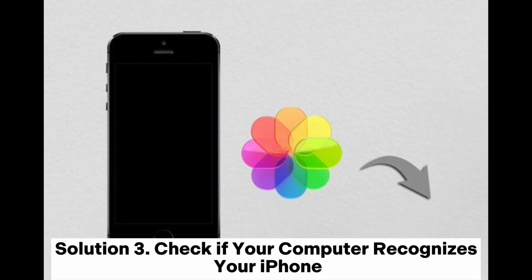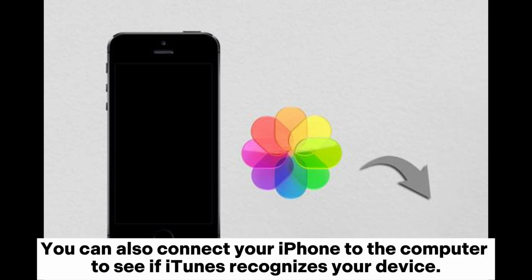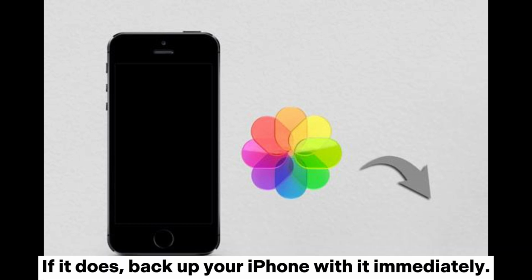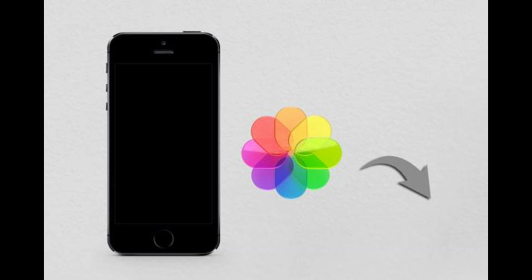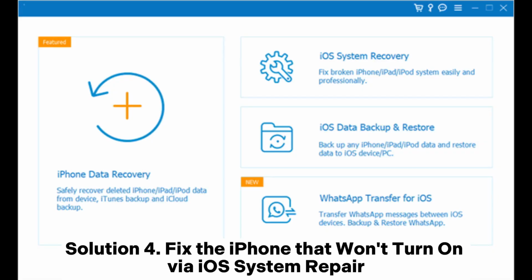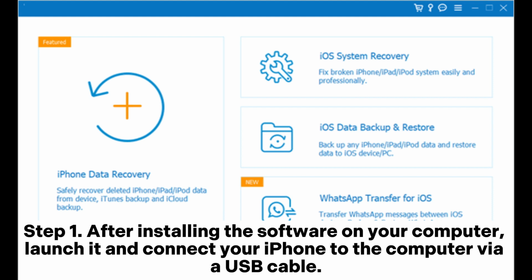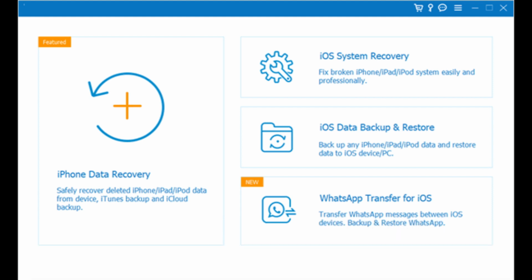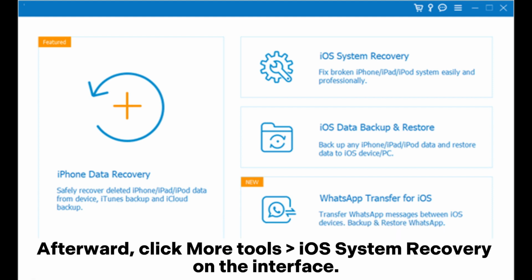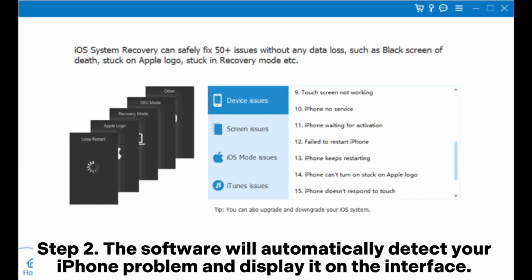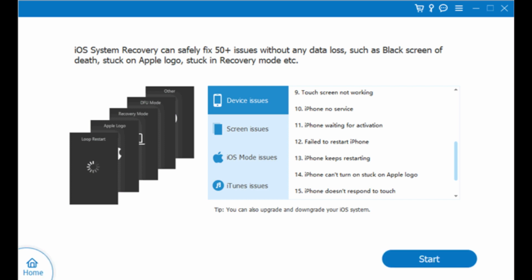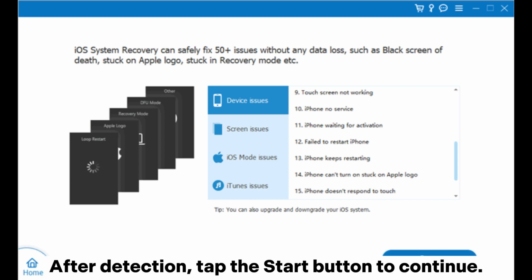Solution 3. Check if your computer recognizes your iPhone. You can also connect your iPhone to the computer to see if iTunes recognizes your device. If it does, back up your iPhone with it immediately. Solution 4. Fix the iPhone that won't turn on via iOS system repair. Step 1. After installing the software on your computer, launch it and connect your iPhone to the computer via USB cable. Afterward, click More Tools, iOS System Recovery on the interface. Step 2. The software will automatically detect your iPhone problem and display it on the interface. After detection, tap the Start button to continue.